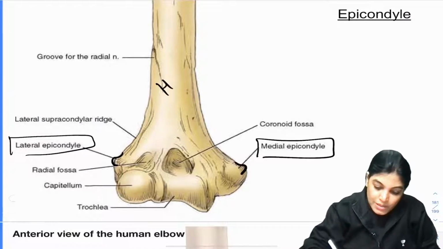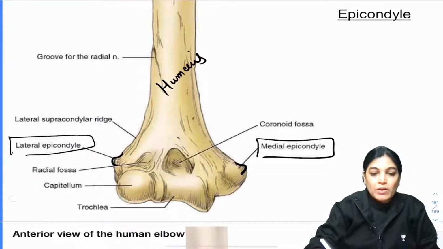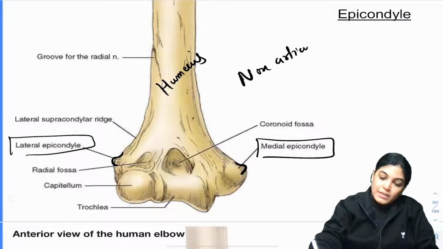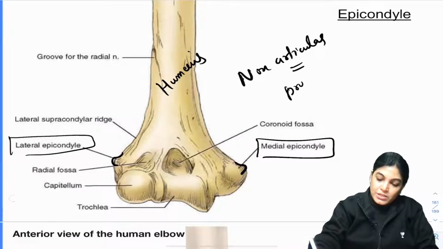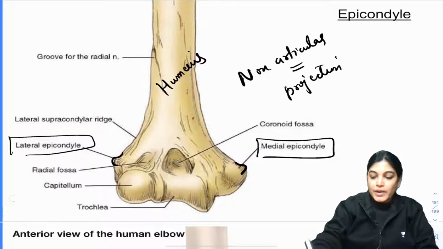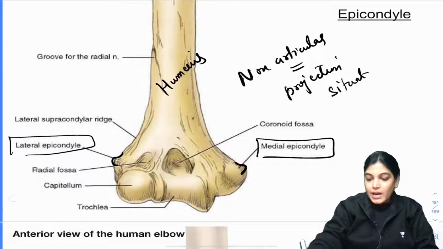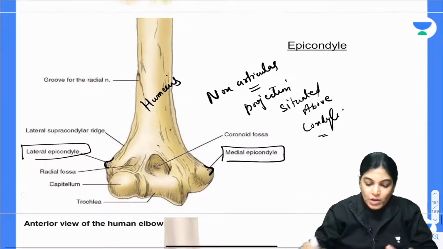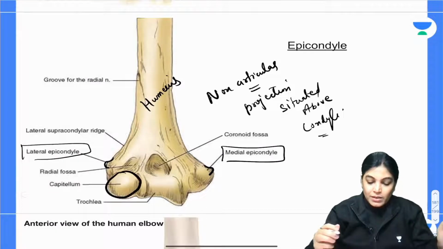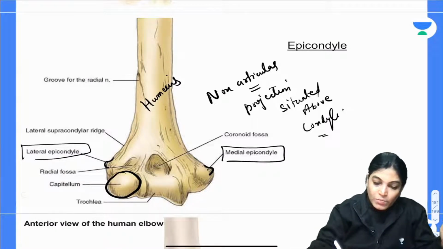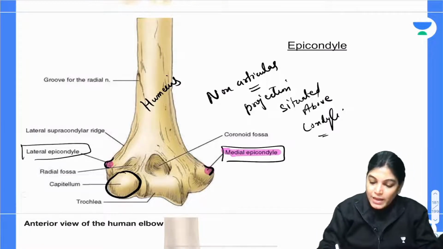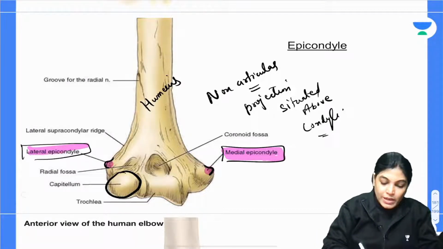This is the humerus bone, and epicondyles are non-articular projections situated above the condyles, or articular part. So for example, in the humerus bone, we have the articular part like the capitulum, and just above it small bony projections are there. These two bony projections are called epicondyles, the lateral epicondyle and the medial epicondyle.